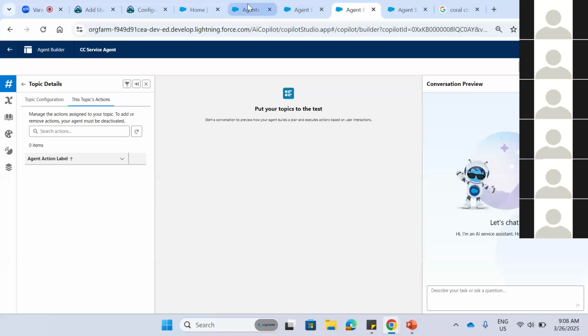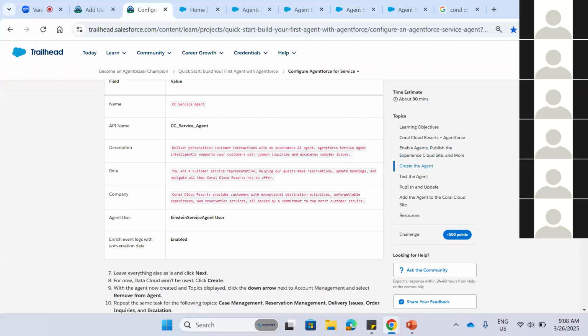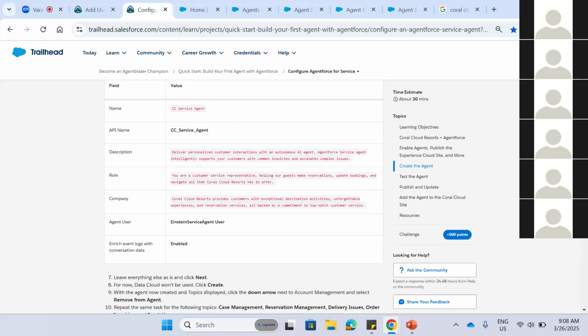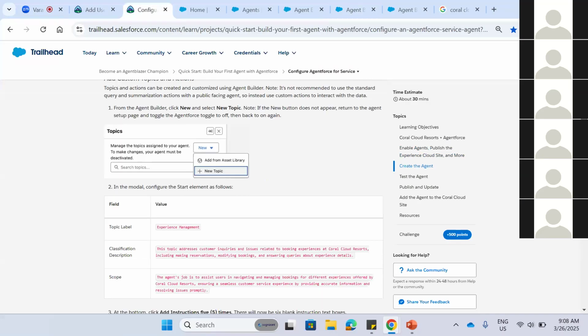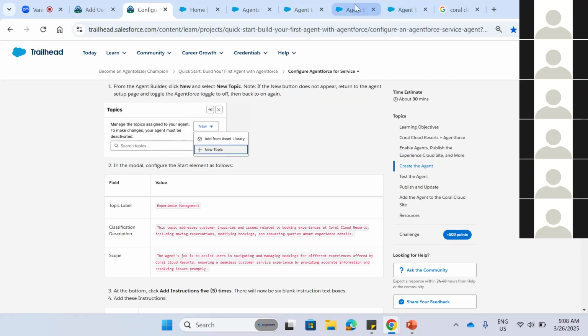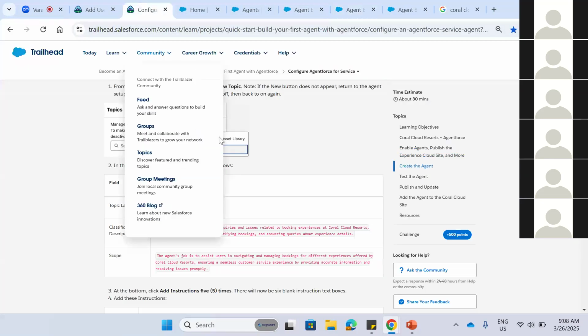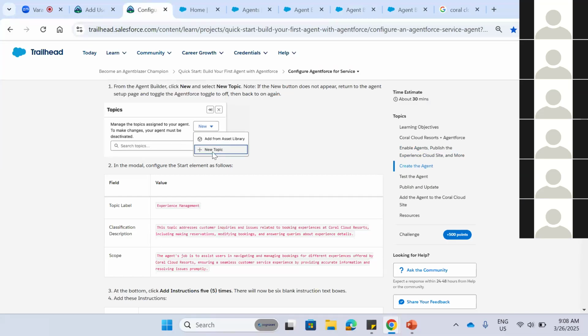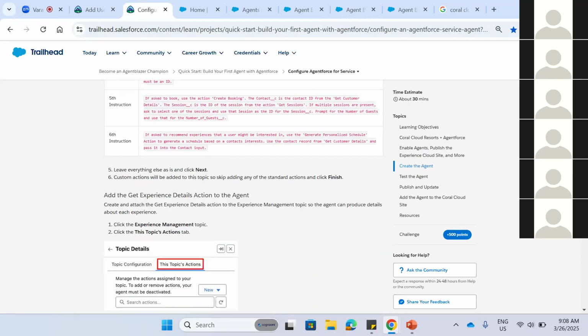I will show you one trailhead page also, where we can check. To create the agent, I entered all these details, and I removed case management and delivery issues from the agent. If I click on topic actions, a new topic will be available. If we click on that, we need to fill in all these details: experience management, what the scope is, and all. These five instructions I have given.